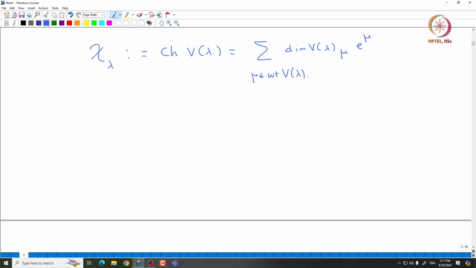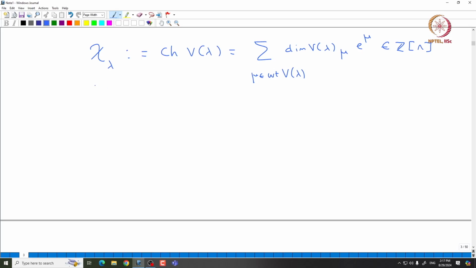Since the weights of V of lambda form a finite set, this is indeed a finite sum. So, one can view this as an element of Z bracket Lambda, and in particular it is an element of Q double bracket Lambda by 2.